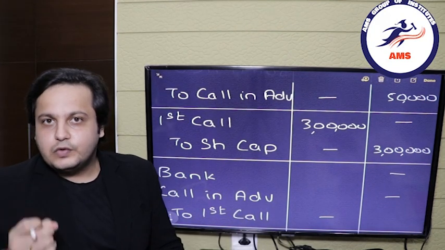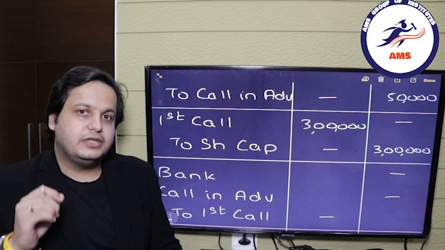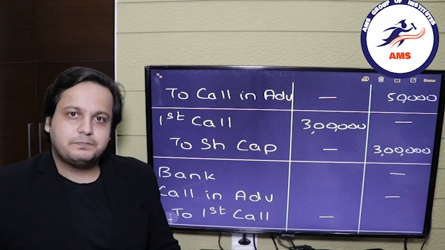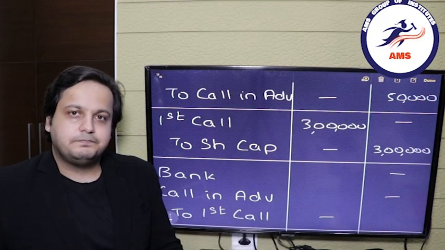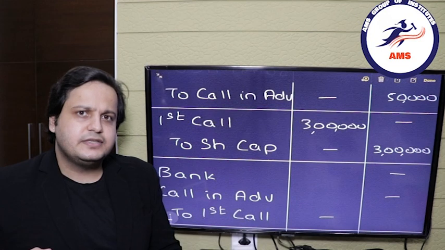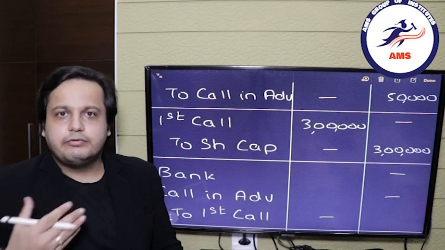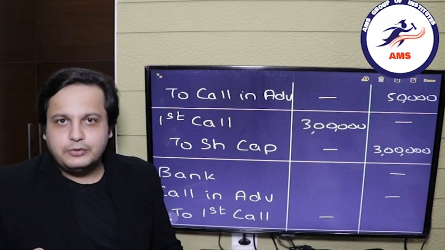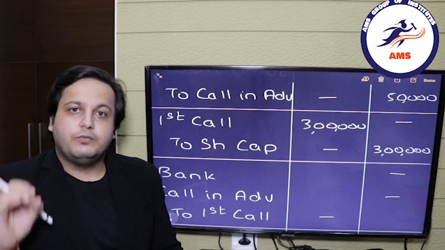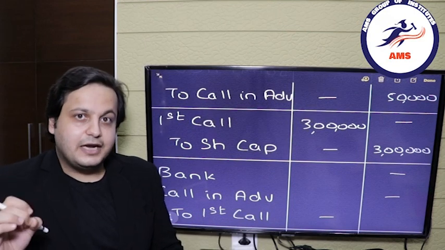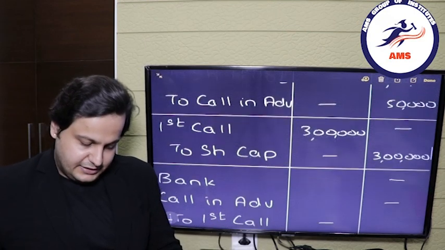Now before we move forward with the payment entry, I would like to remind you that we have received the first call and the second call money in advance. Now we are calling it again. So Mr. A, who had already paid for these shares, will not pay us again. He will say that I have already paid, kindly deduct this amount from that balance. So what was the balance? It was 50,000 rupees, and the balance was a credit balance, as we can see over here.